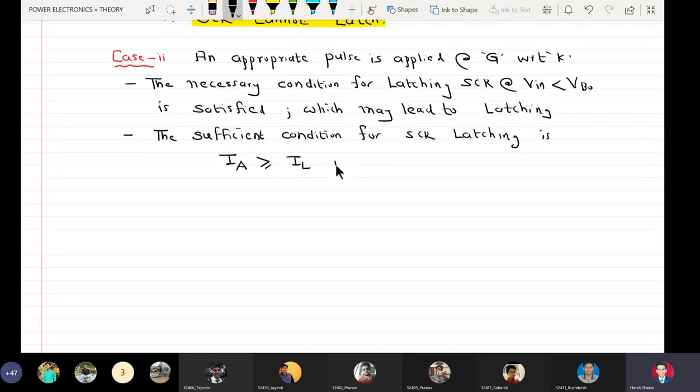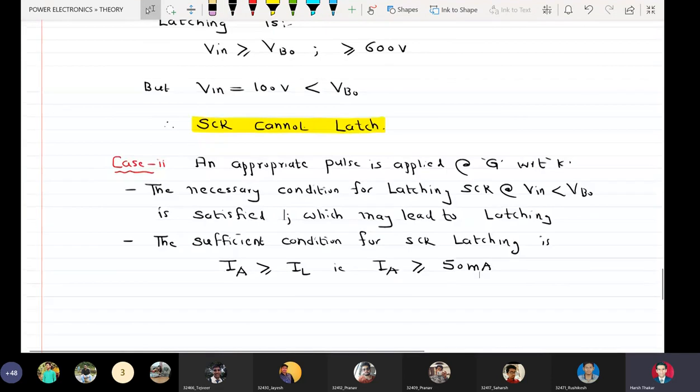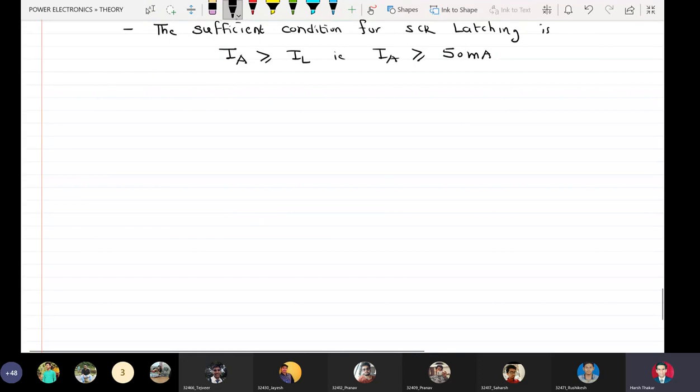In our case, IA should be greater than or equal to 50 milliamperes. It is given already that latching current is 50 milliamperes. Now we will find out what is the actual current in the circuit. Let us redraw the circuit now.